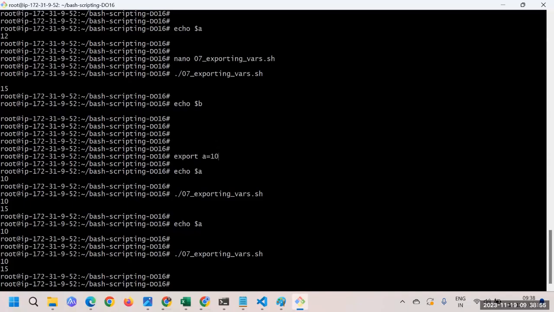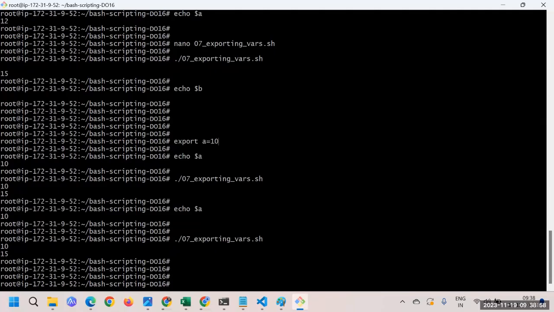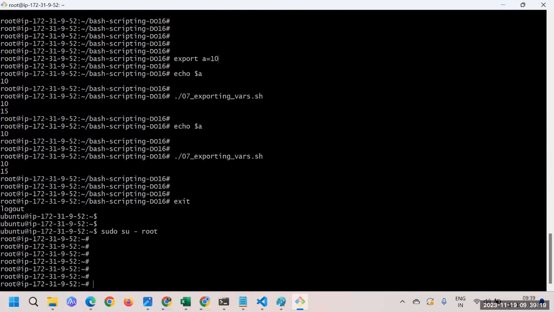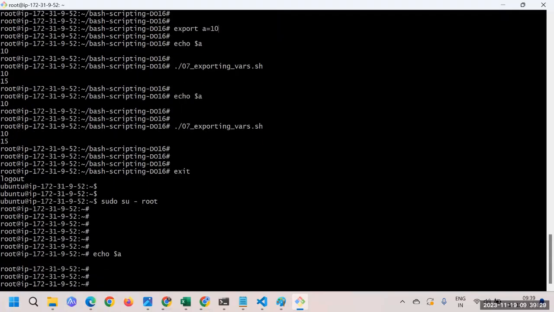Now the one more thing that I am also clearing here. Let's say I exit here and log in again. Look at what has happened. When I say exit, I just get back to my Ubuntu user. Now I'm again logged in to the root user. Here we had exported a is equal to 10. If I try to get the value of a now, you can see it's blank again.